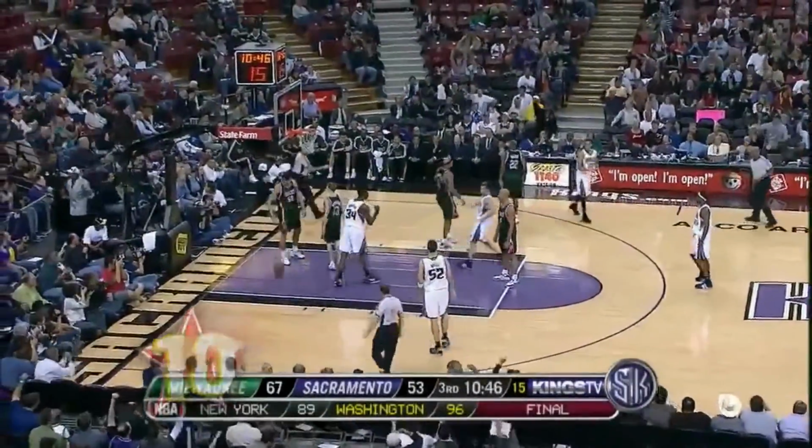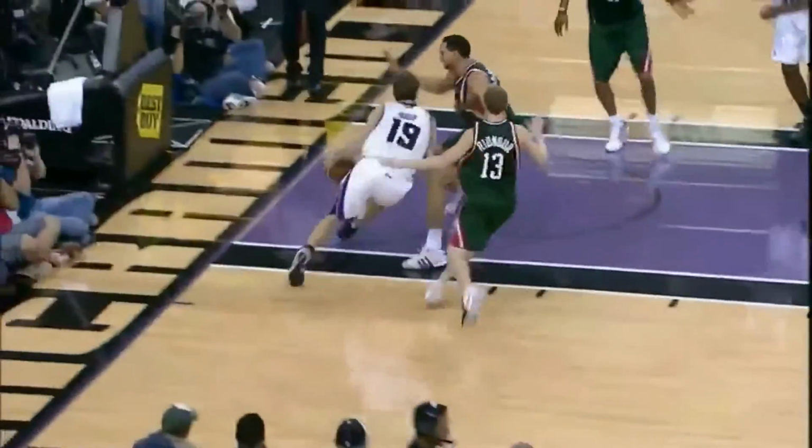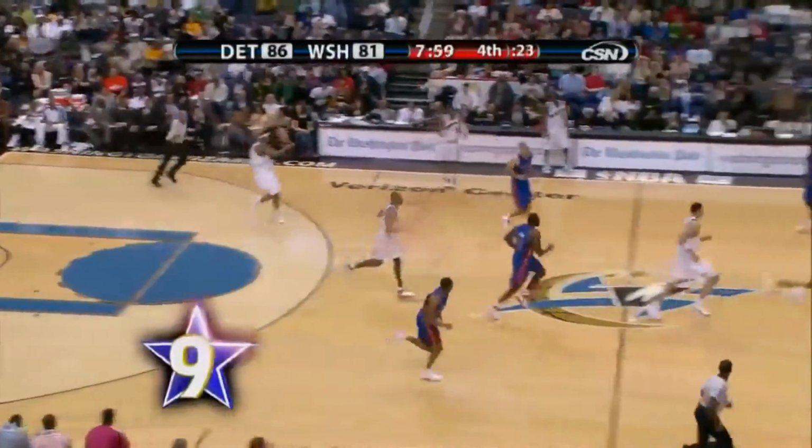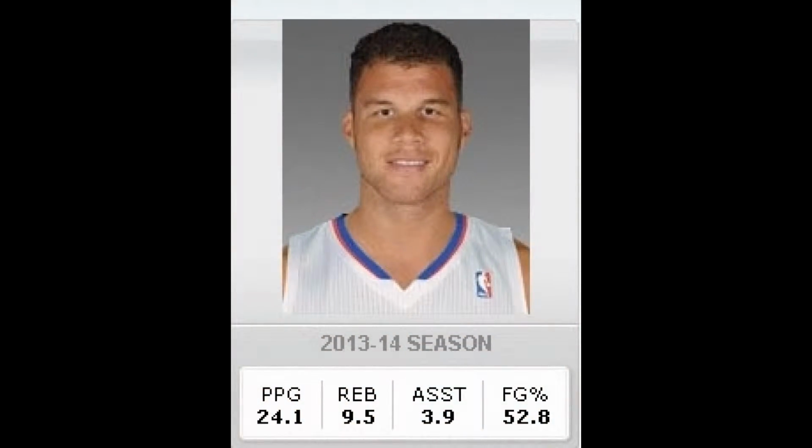By the end of this video, you'll not only be able to read those basketball scores, but in the next argument, you'll be able to defend why your player is the best. So to start, we've got Blake Griffin, and as you can see, his points per game are 24.1. He's got a rebound average of 9.5, his assists 3.9, and then his field goal is 52.8.